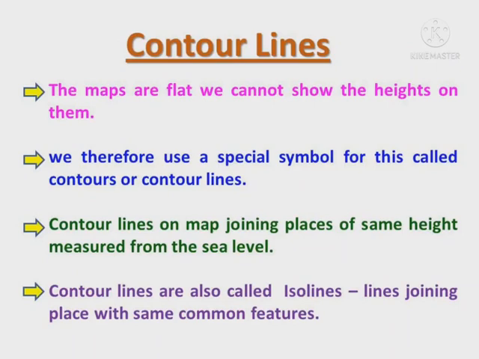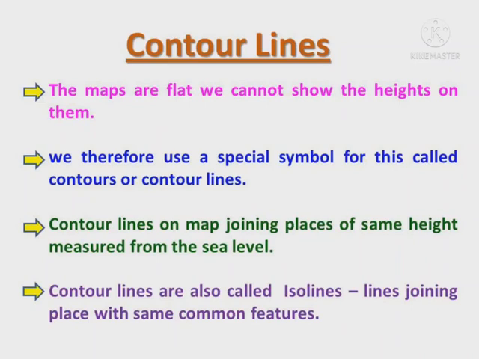Contour lines. A contour is a line joining the places with equal heights. The maps are flat, so we cannot show the heights on them. We therefore use a special symbol for this called contours or contour lines. Contour lines on a map join places of the same height measured from the sea level. Contour lines are also called isolines, lines joining places with the same common features.